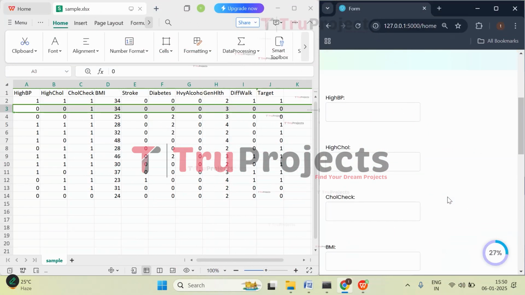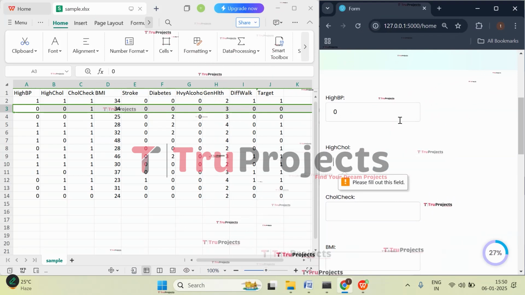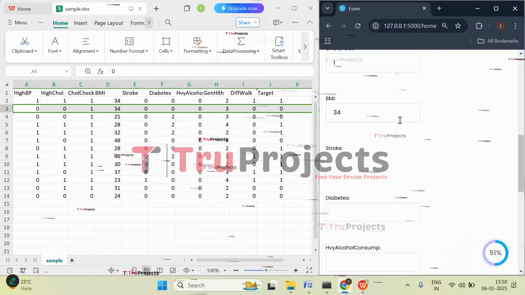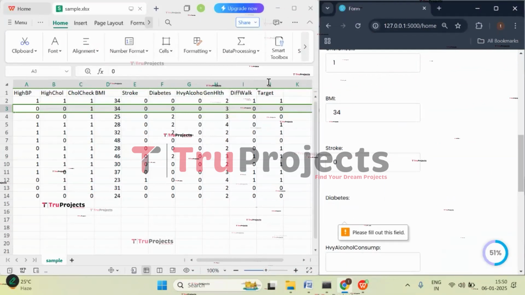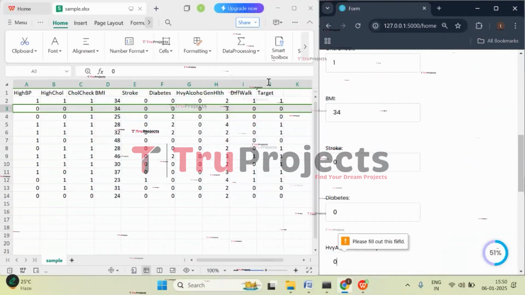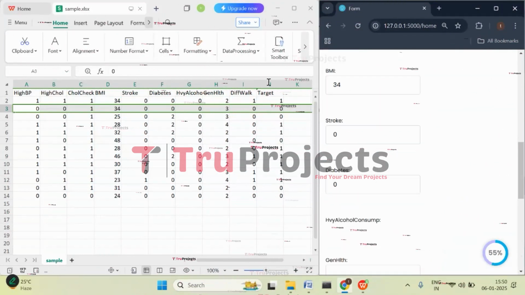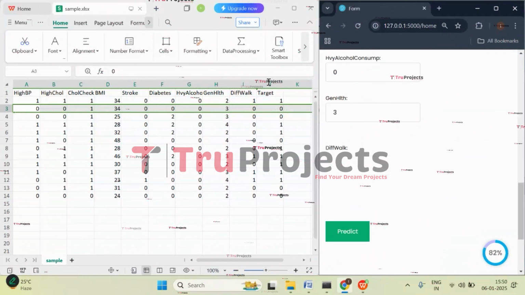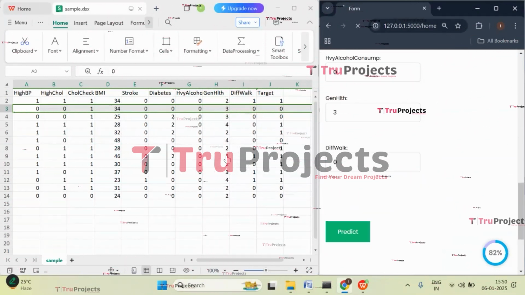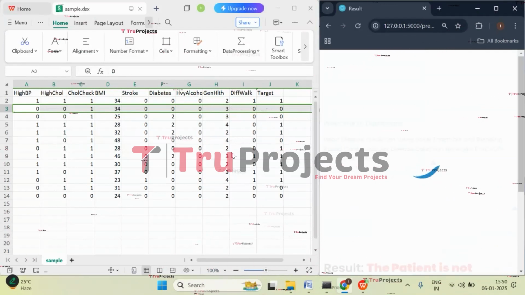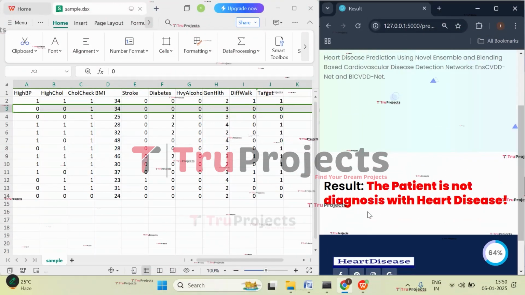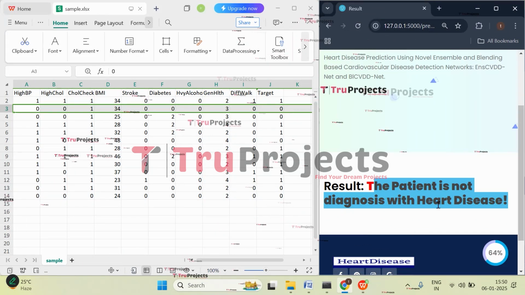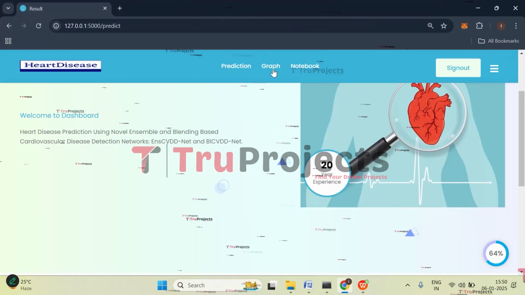So here the first two, that is high BP is 0, high cholesterol is 0, cholesterol check is 1, 34 is the body mass index, stroke is 0, diabetes is 0, sorry, heavy alcohol is 0, general health is 3, and the next value is 0. Now click on predict. So let's see what will be the prediction. So here we got the prediction that patient is not diagnosed with heart disease. So it is correctly predicting that patient is not having any heart disease.